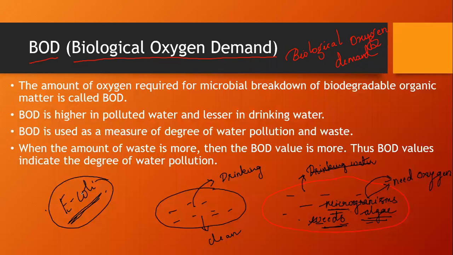Okay, so basically, biological oxygen demand is this: if there is a high level of oxygen demand, that means the water is contaminated or unfit for drinking, whereas if the biological oxygen demand is less, that means it is fit for drinking, or it is clear, clean water.